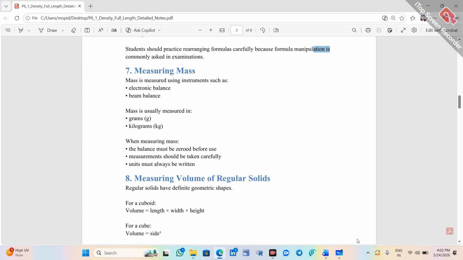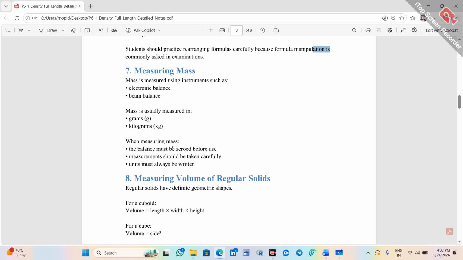See here, measuring mass. Measuring mass will be done by using an electronic balance or beam balance, and it is measured in grams or kilograms. While measuring mass, we should zero the balance before using, and measurements should be taken carefully.